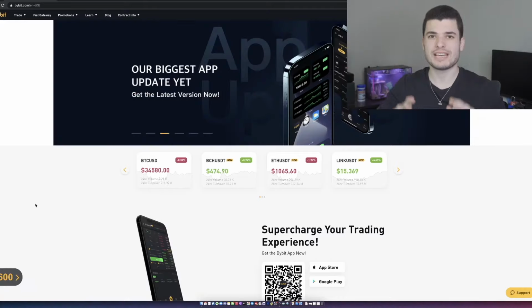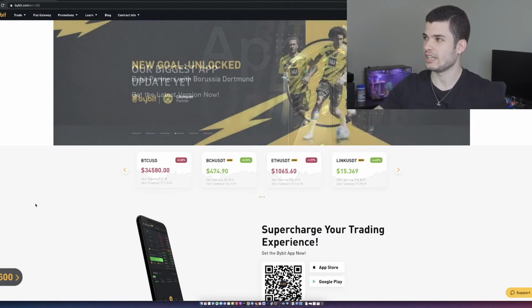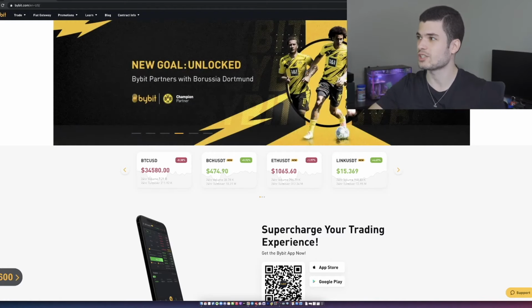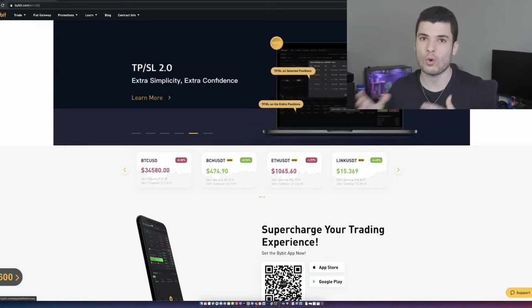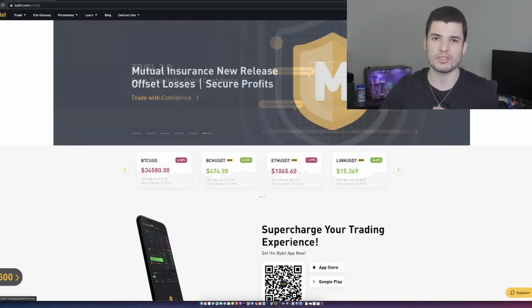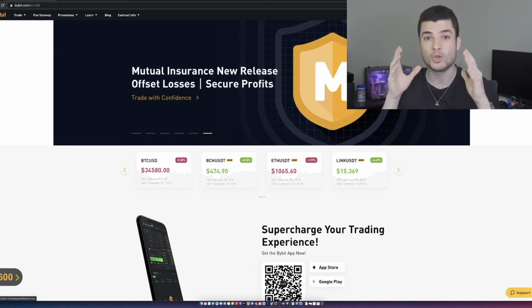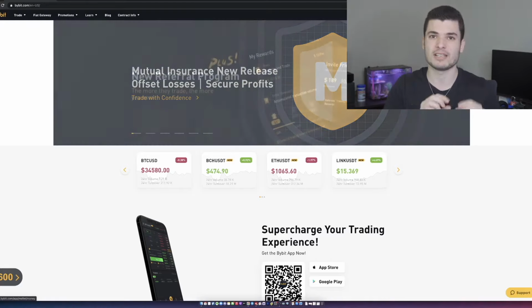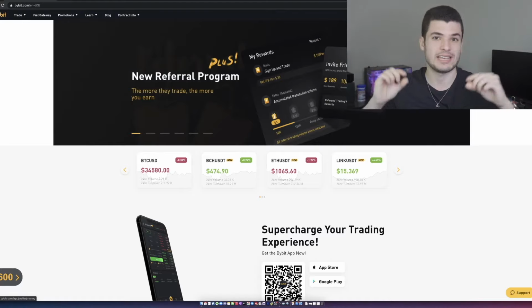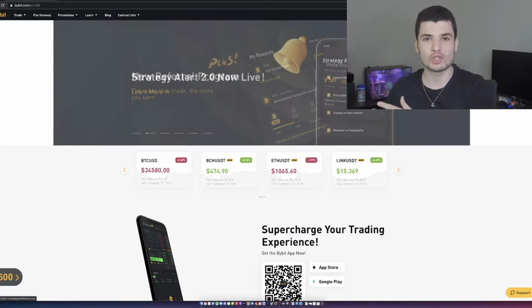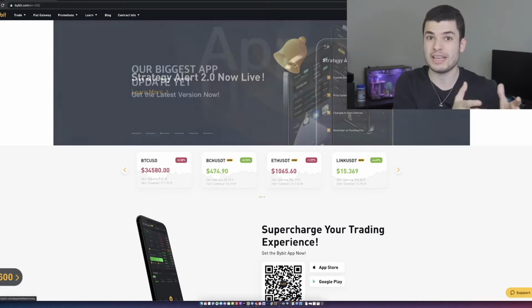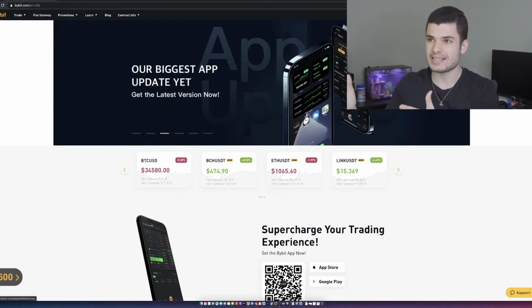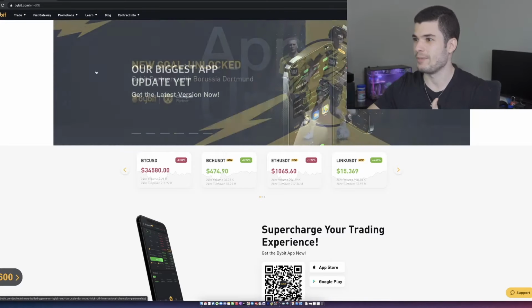All right, so once you've signed up, this is what your page should look like. You have on the top right your name, your email address. Then if you hover over that drop-down menu, you have My Assets. Now, My Assets is where you would click to actually go deposit Bitcoin. Extremely simple. You click My Assets. They have Bitcoin, Ethereum, USDT, EOS, XRP. You would pick which one you want to deposit, click deposit, copy the Bitcoin address that it gives you, then withdraw from wherever your Bitcoin is. If it's Coinbase, Binance, withdraw from there and put in this address as your deposit address, and it's going to be deposited onto your Bybit exchange.